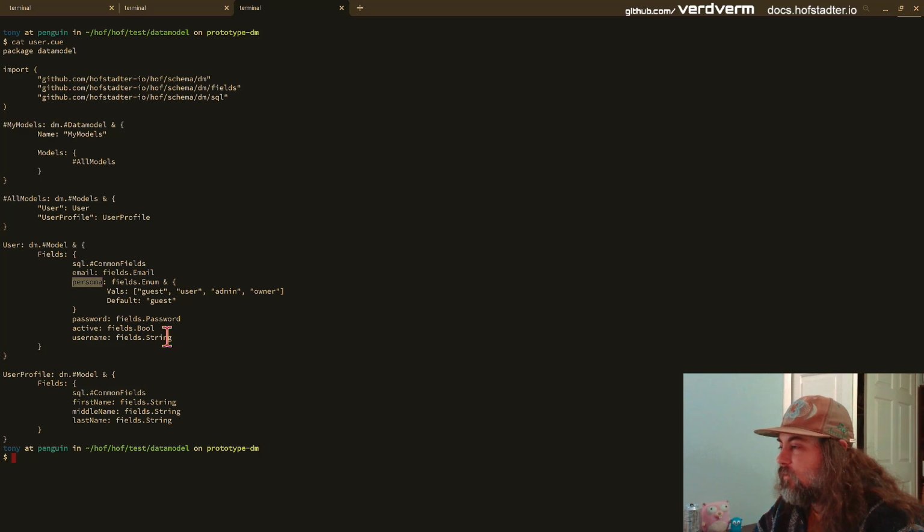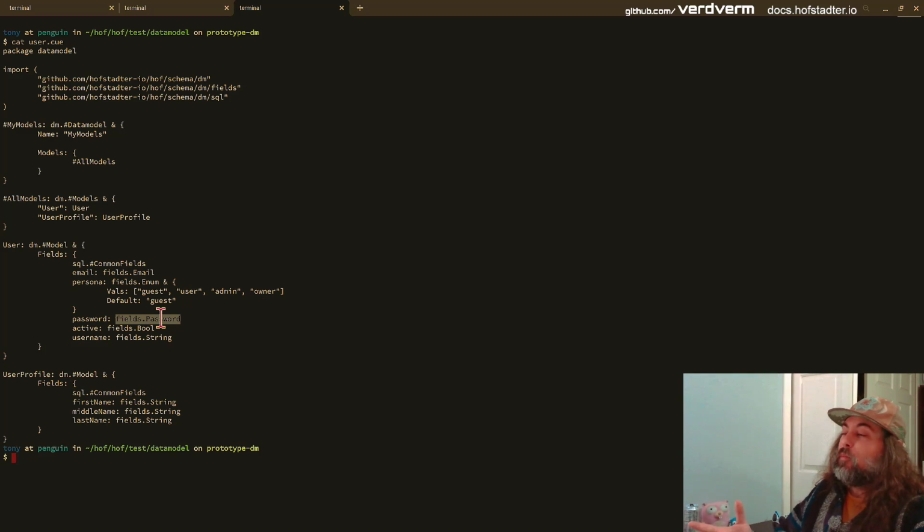Passwords, is it active with a bool string? We have the basic types, but then we also have more interesting application building block types. When you use a field password, the generator is going to say, hey, you got a password type there. I know how to handle password types. They're treated specially. When you make it for the first time, I'm going to bcrypt it. And then when you want to compare it, I know I need to bcrypt and compare the bcrypted versions. So you'll get bcrypted out of the box.